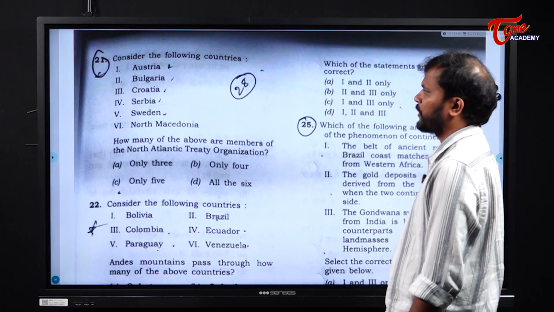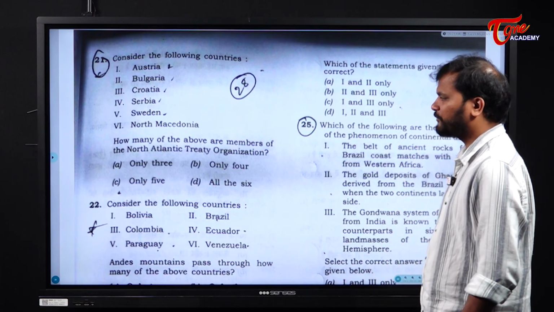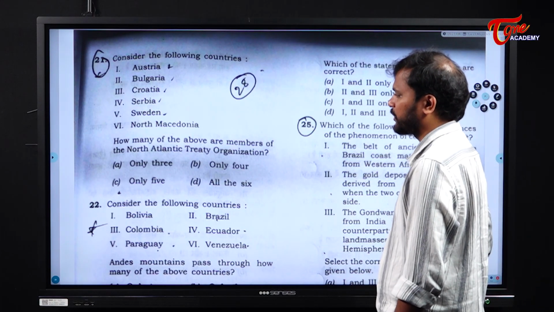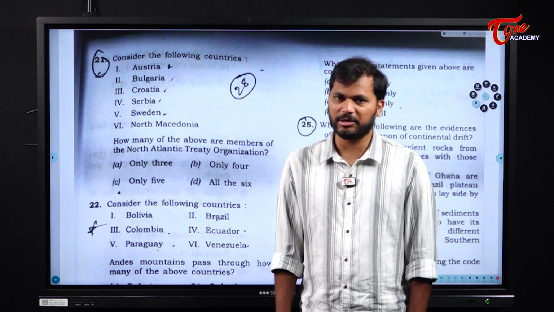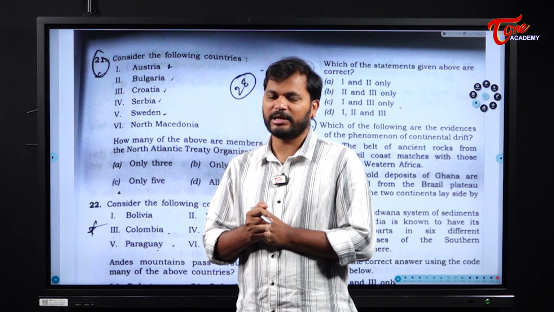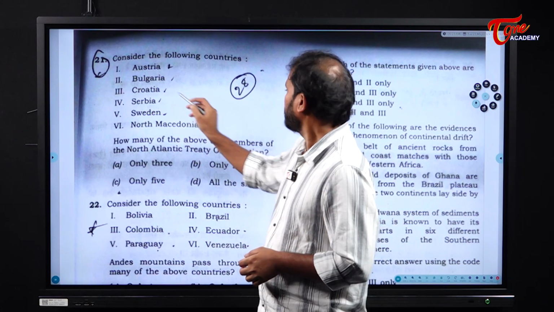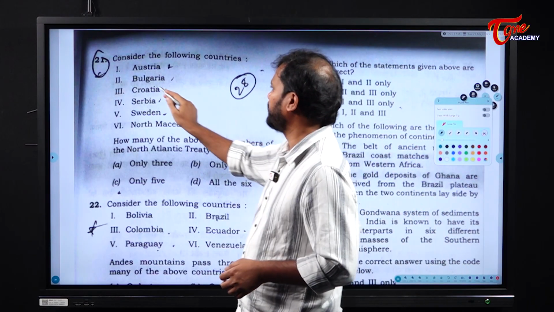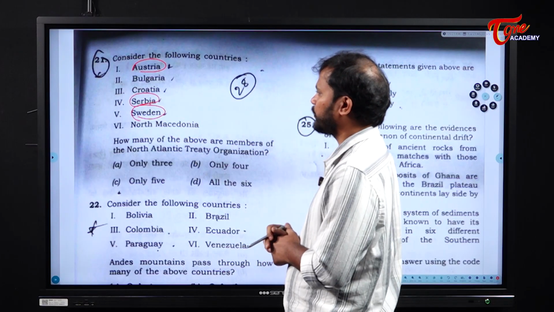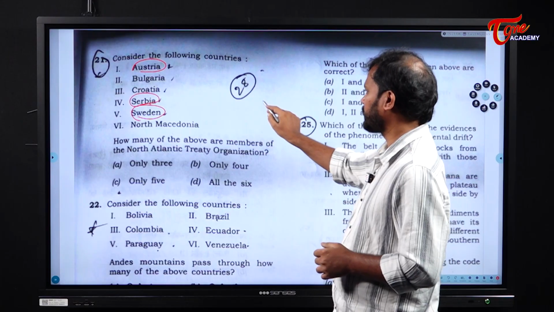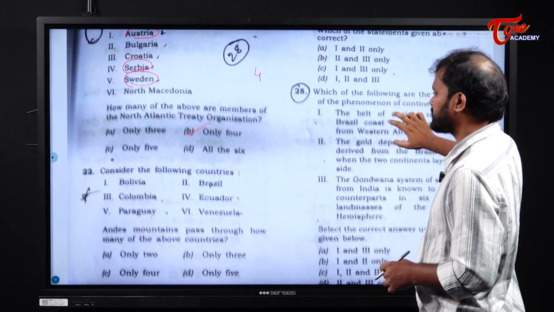Consider the following countries: Australia, Bulgaria, Croatia, Serbia, Sweden and North Macedonia. Now, how many of the above are members of the North Atlantic Treaty Organization? See here, this is a current affairs question, and it is one of the easiest questions, because the countries' names are directly asked and we have to understand whether they are part of NATO or not. Serbia and Sweden are not part of NATO. So 1 and 4 are eliminated. You have 4 other options, and the answer is B. Clear? Next.